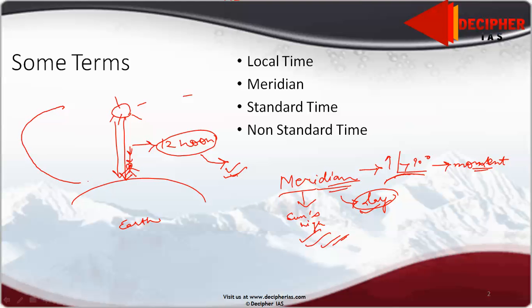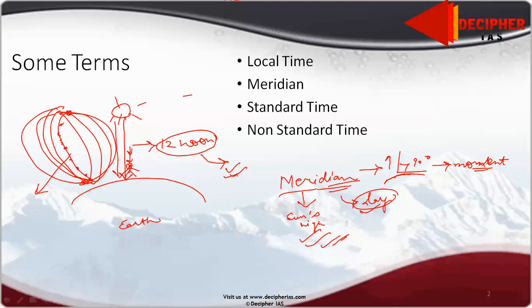Last class we drew a crude diagram of longitudes. This is not properly drawn, I'm sorry for that. So this is the South Pole, this is the North Pole. These are longitudes, and any point on a longitude will have the same local time.